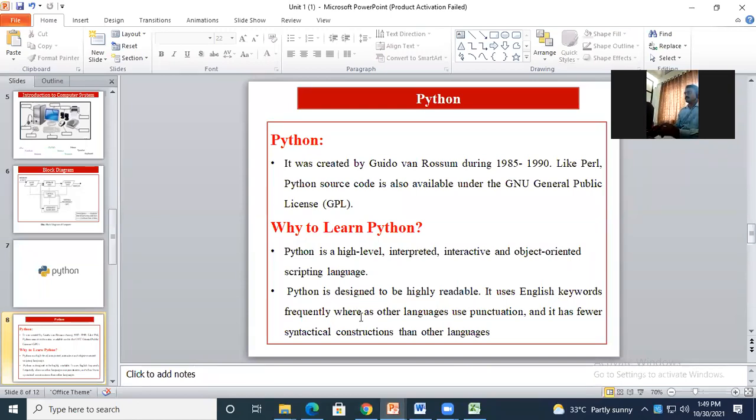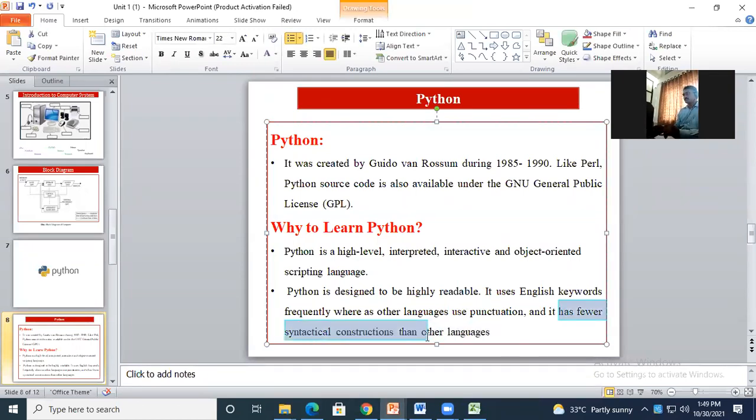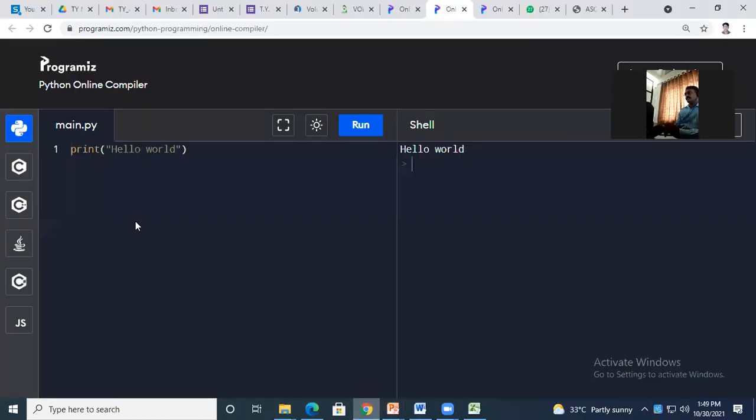Now, why I called it here as English keyword frequently, whereas other languages use punctuation, and it has fewer syntax constructions than the others. As Python is an interpreter level language, it need not have all those class declarations, method declarations to print something. Just write print. This is a function. And if you write something in double inverted comma, single inverted comma, it will come to know the instruction is to display. When I click on run button, it will display it.